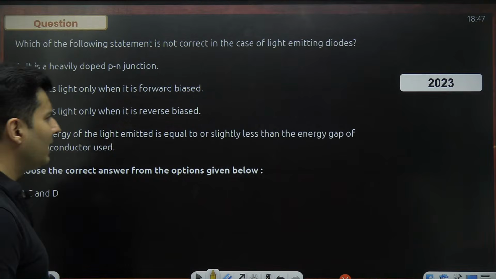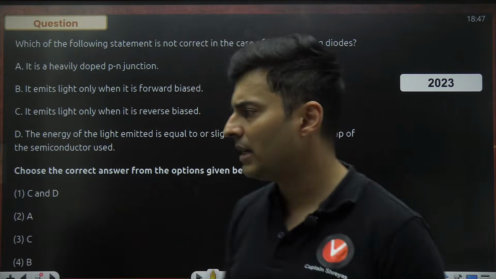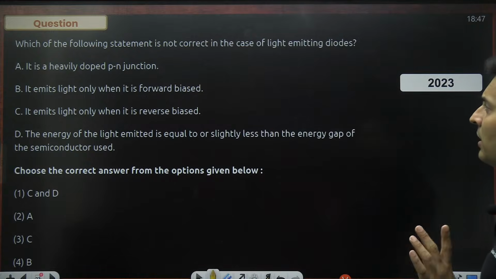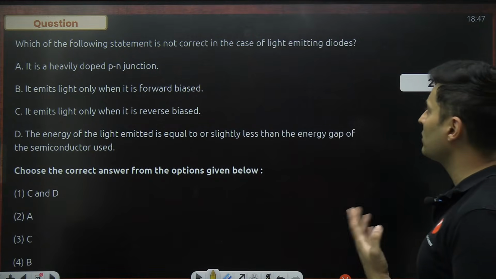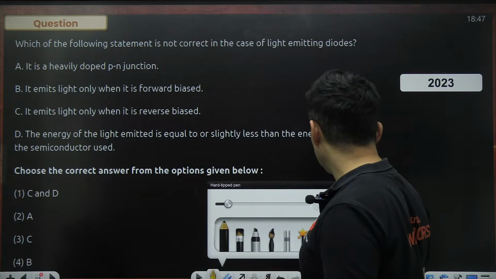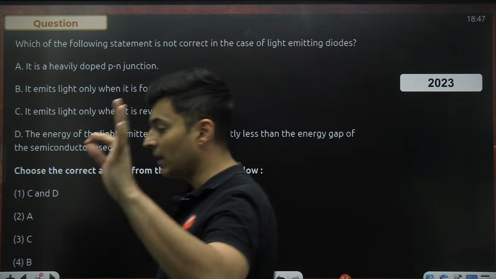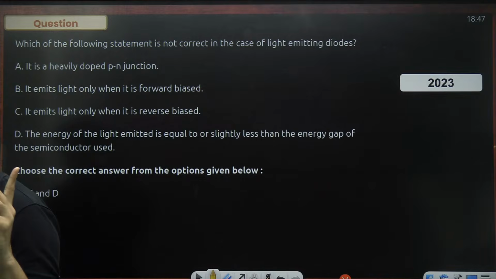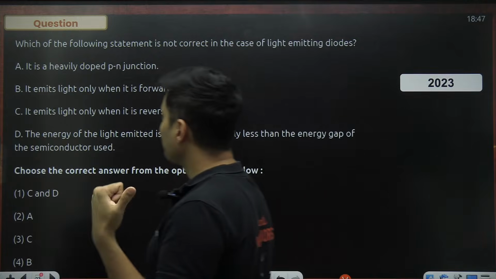Let's solve some questions coming up on your screen. And here they are. Mainly statement-based questions have come repeatedly again and again from this particular concept. Which of the following statements is not the correct case of a light emitting diode? Not correct about a light emitting diode. Okay, a light emitting diode emits light, remember, and it is always connected in forward bias. Keep that in mind.